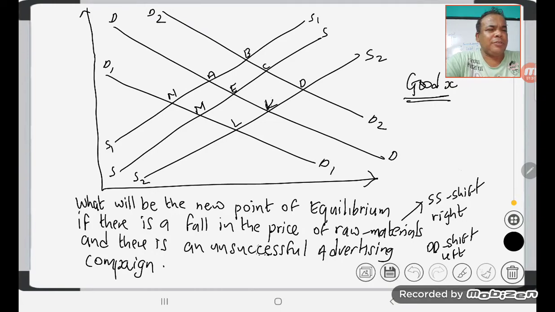So the supply curve shifts to the right. The new supply curve shifts to the right to S2, and demand shifts to the left to D1. So where do they meet now? This is S2, shifted to the right, and then demand shifted to the left.